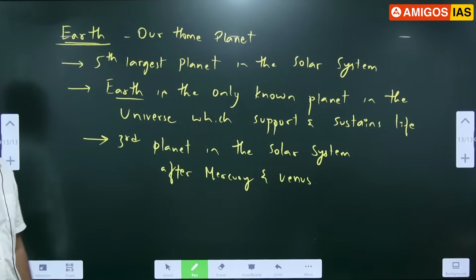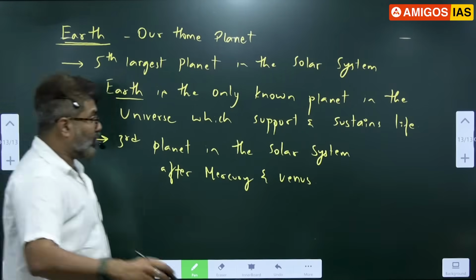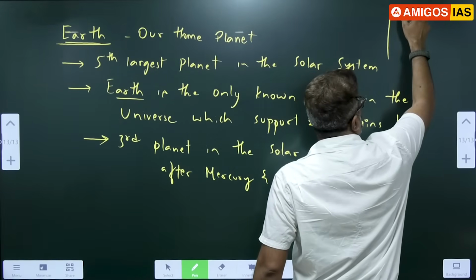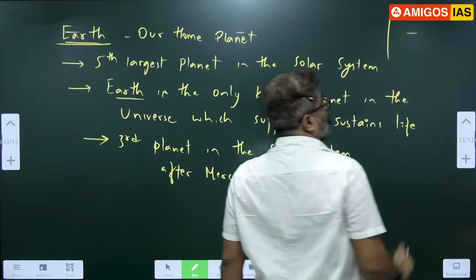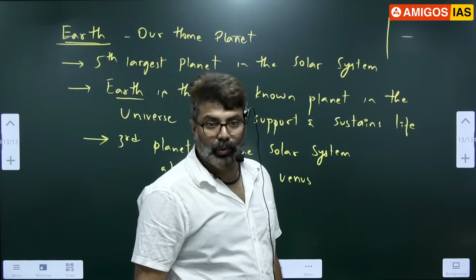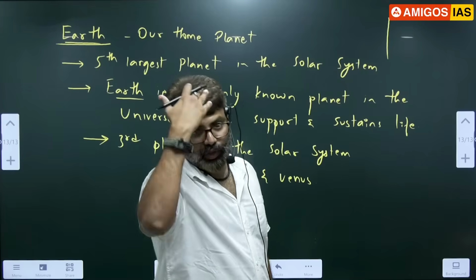After Mercury and Venus, we are third, location wise. Okay, let's see that now. Is this clear till now? So I told you NASA is looking for Earth-like planet. Write that somewhere on the side. NASA, National Aeronautics and Space Administration, USA. Just like our ISRO. ISRO is India. NASA is for US.